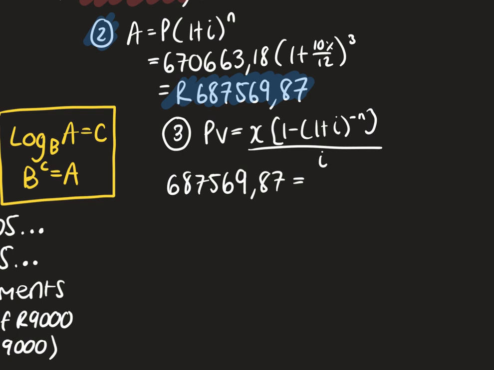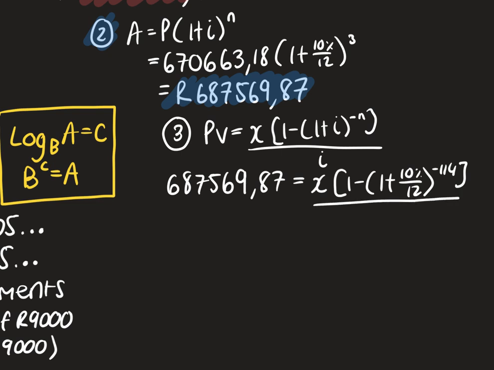I'm then going to say x, which is what I'm trying to figure out. I want to know what my new monthly installments are. And we're putting that to the power of minus 114. Remember, that's our n value for this step. And then we're putting that over 10% over 12. Okay, and then we're doing a little bit of algebra here.